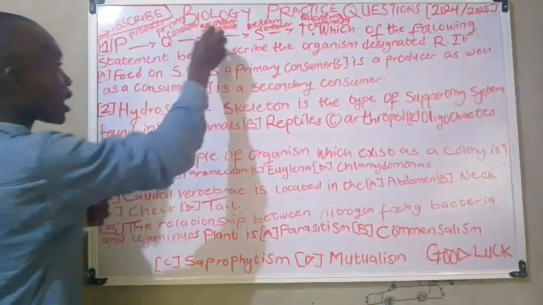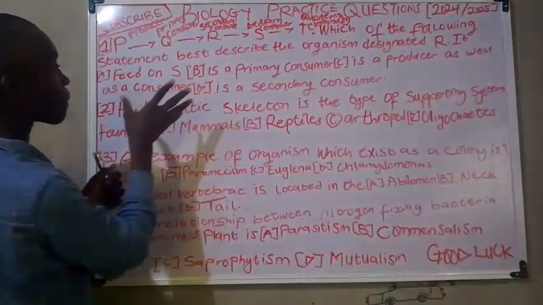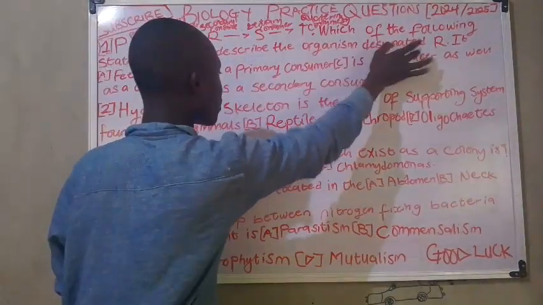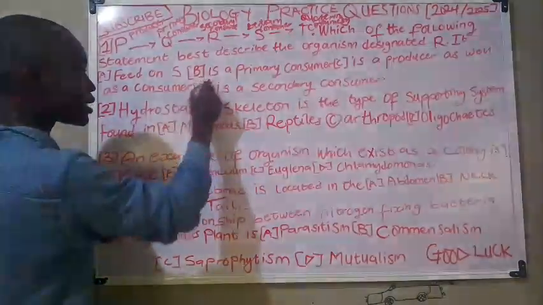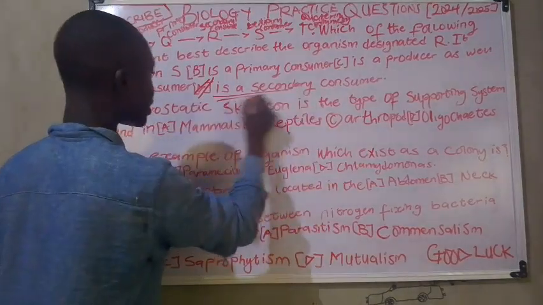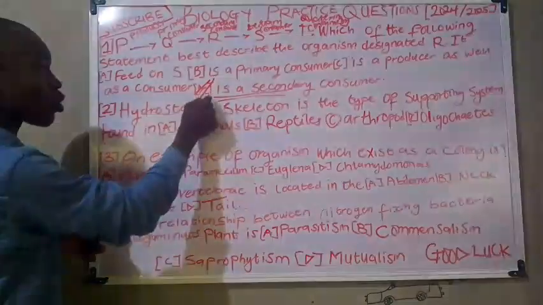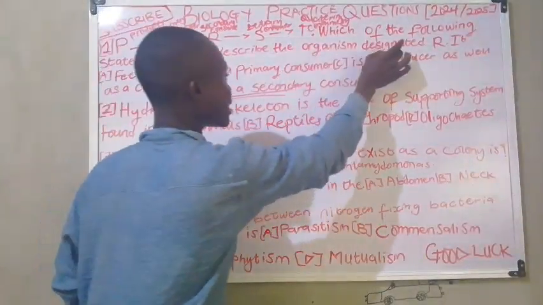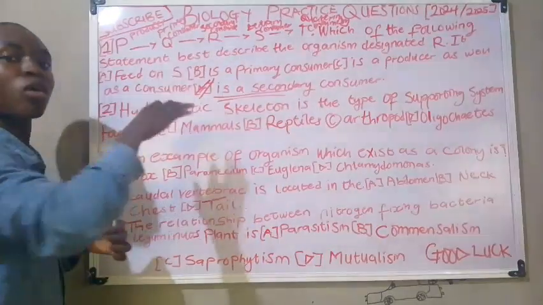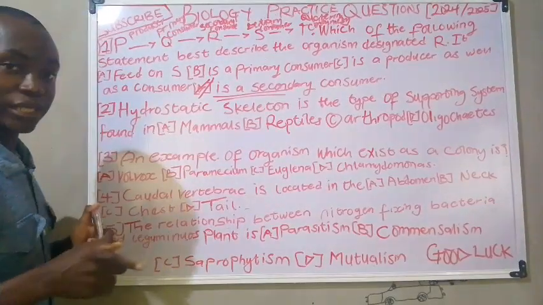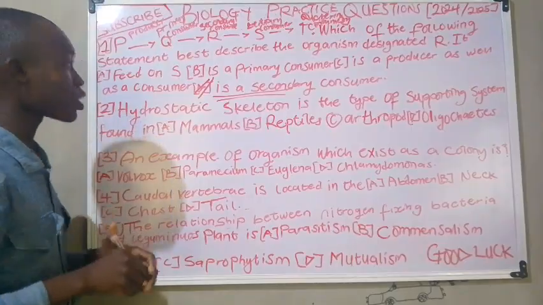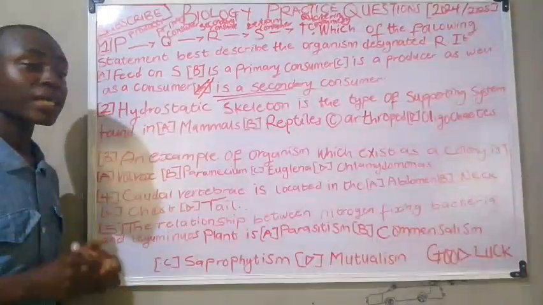You can see that the organism designated as is a secondary consumer. Now this is the answer. It is very easy. Because the organism designated as is a secondary consumer, that should be noted. Okay, now let's move to the next practice question.